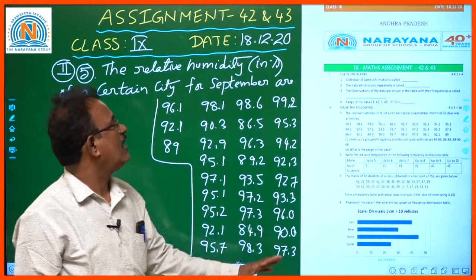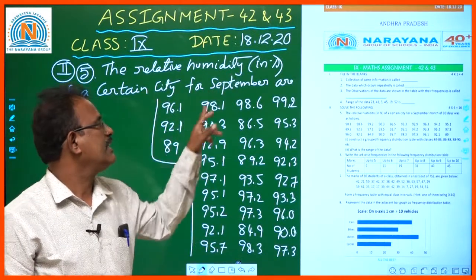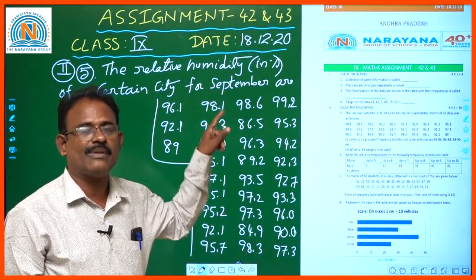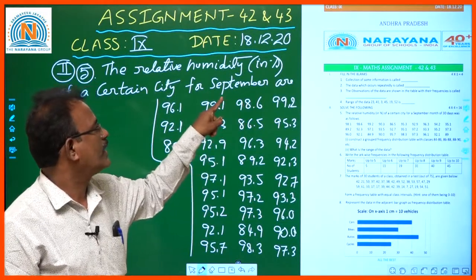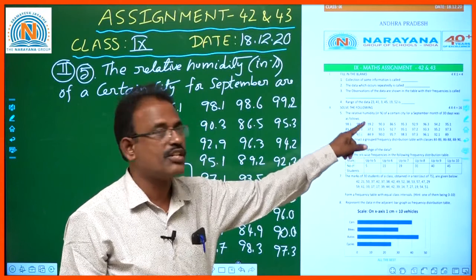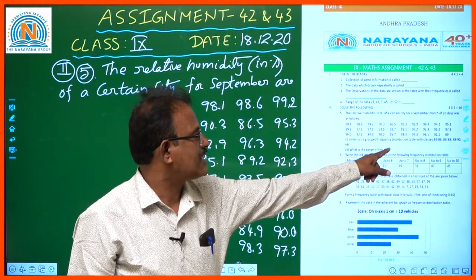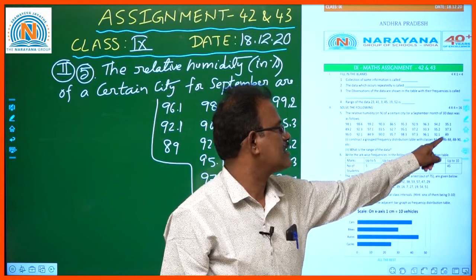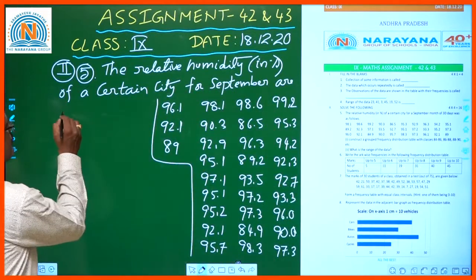So these are all the relative humidity day-wise percentages for the month of September. For that, construct a grouped frequency distribution table with classes 84, 86 and so on. So how to prepare this?